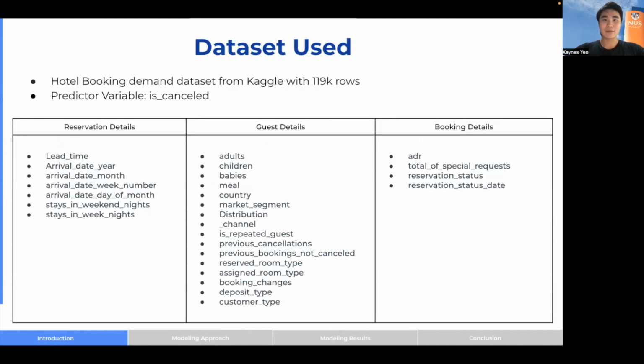So we chose a dataset from Kaggle. This dataset contains information such as when the booking was made, the length of stay, number of children, and more. There are a total of almost 120,000 rows, and our chosen target variable is the is cancelled column. This column is a categorical variable and is binary, indicating if the customer cancelled the booking or not. After data cleaning and analysis, we used these 25 independent variables for our main analysis.